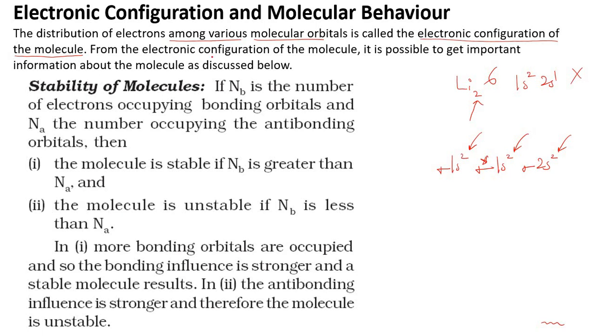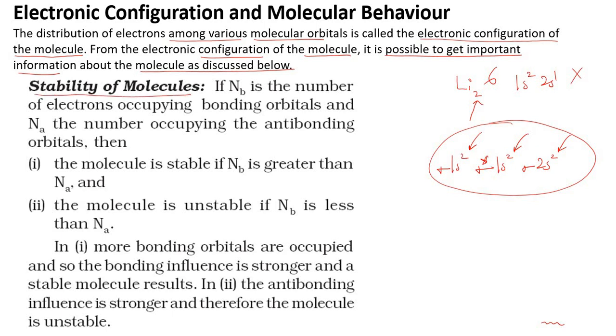Now from the electronic configuration of the molecules, it is possible to get important information about the molecule, as discussed below. This was the electronic configuration. From this we can predict the stability of the molecules.